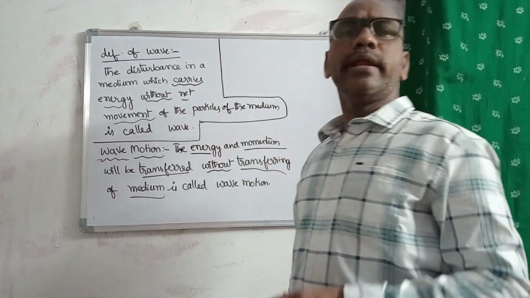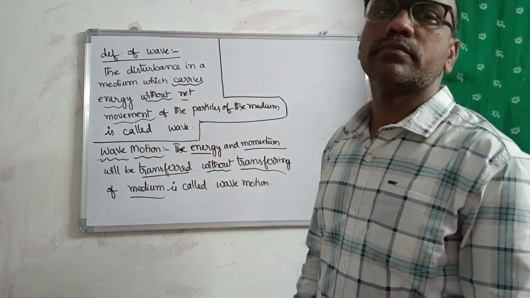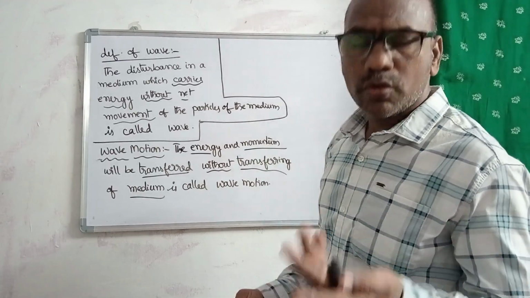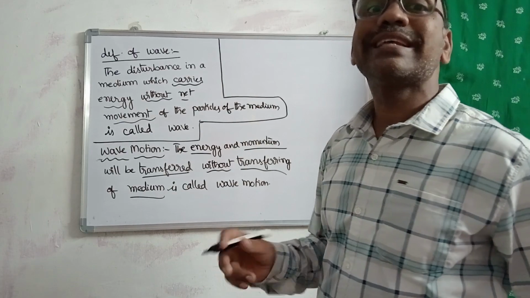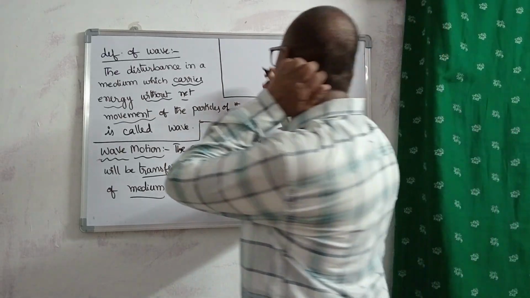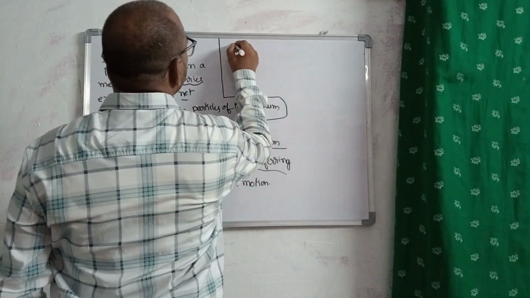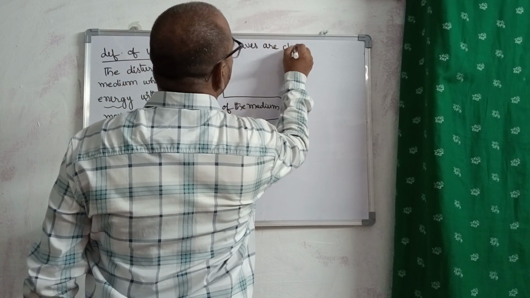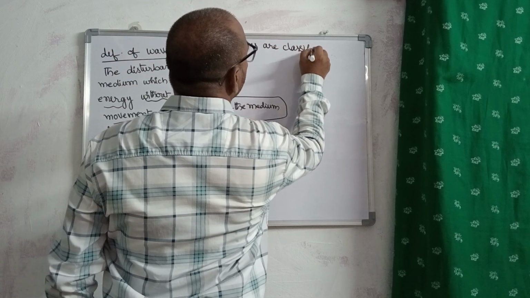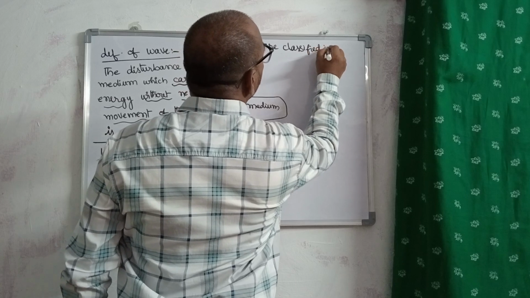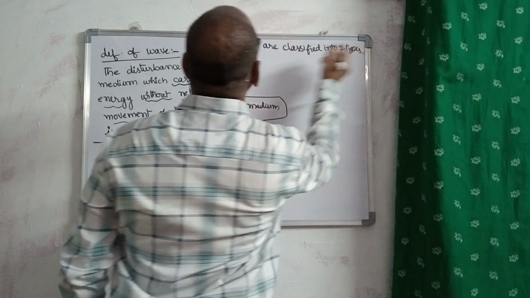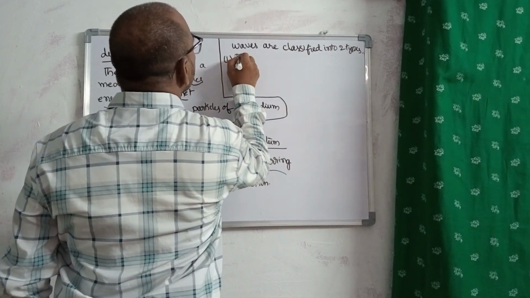So how many types of waves are there? Now come to the waves. Two types of waves. Waves are classified into two types. The first one is progressive waves.